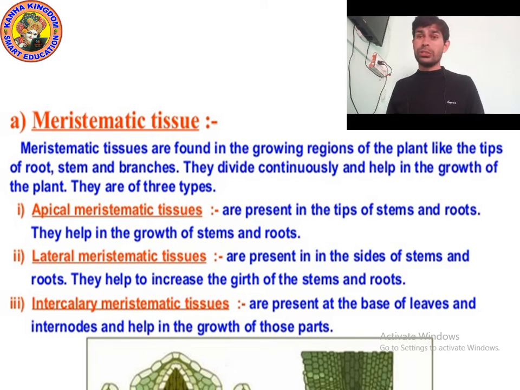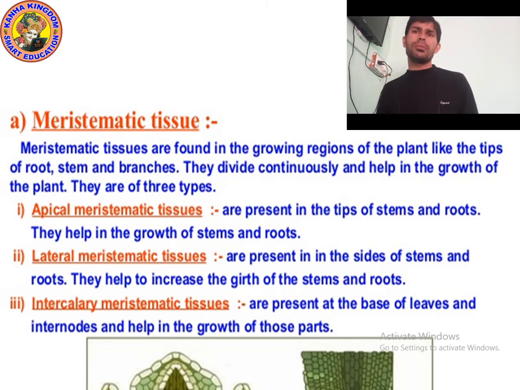They do not stop, and they help in the growth of the plant. So there are three types of meristematic tissue: apical meristematic tissue, lateral meristematic tissue, and intercalary meristematic tissue. So remember kids, these tissues are responsible for growth.